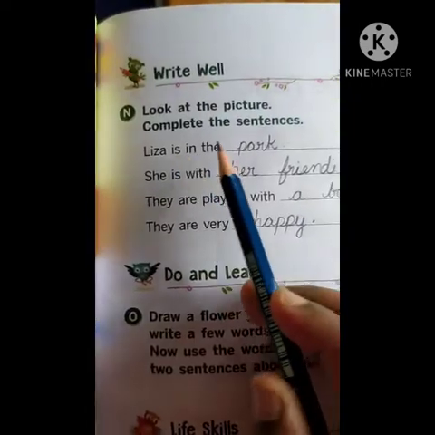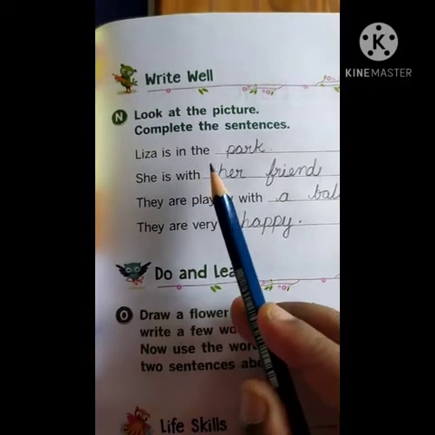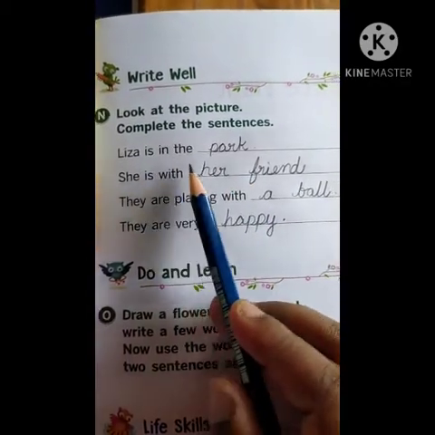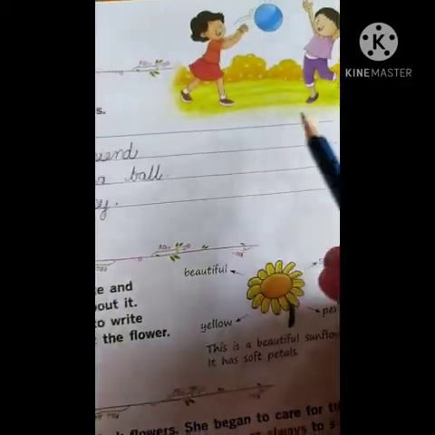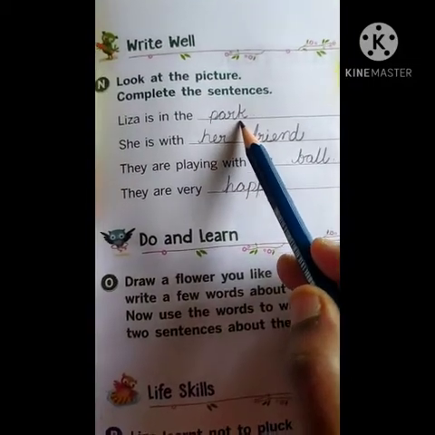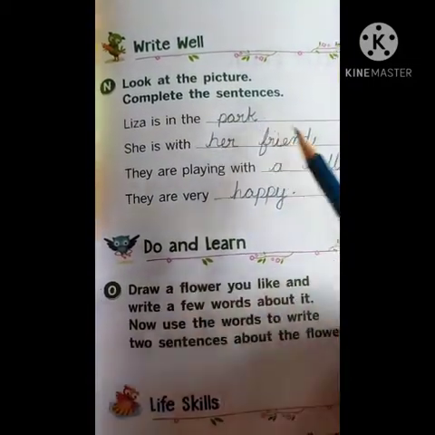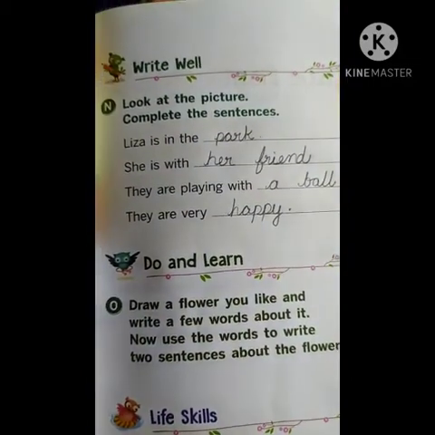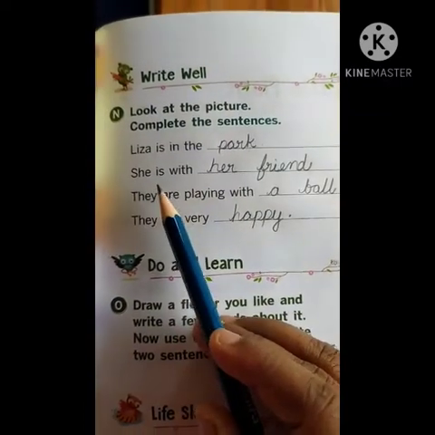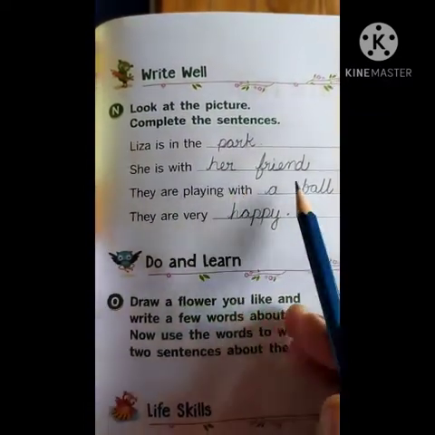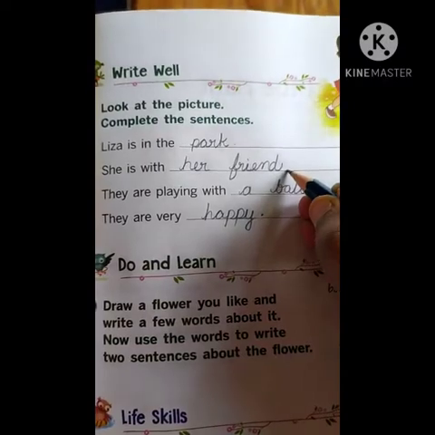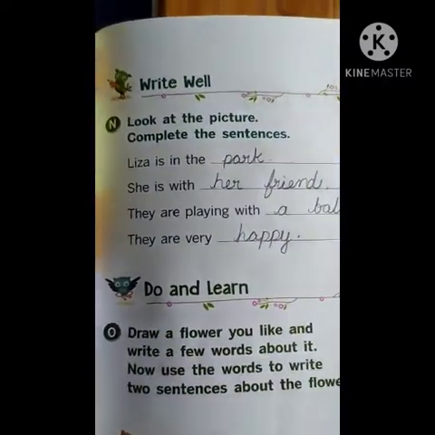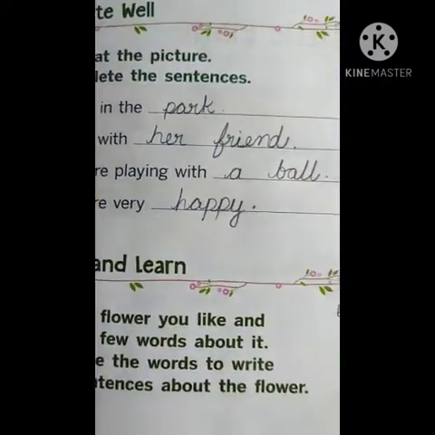Okay. Complete the sentences. Lisa is in the park. Where is she, children? She is in the park. Please write down, children. Park. P-A-R-K. Park. S-H-E. She is with her friend. And then keep a full stop. Okay. She is with her friend.